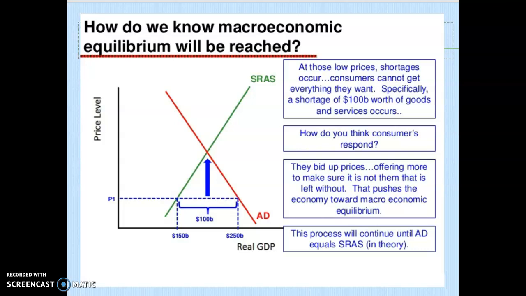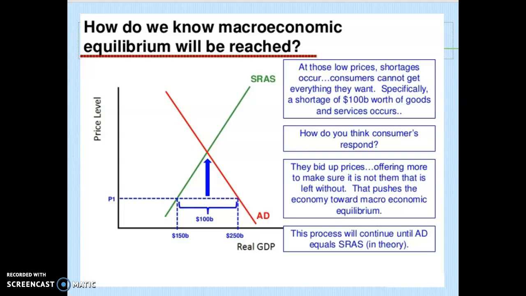If our price level was above equilibrium, we would have a surplus, and that would be when aggregate demand is less than aggregate supply. That would be a surplus. If we had a table with numbers, it would be just like it was in microeconomics. Equilibrium will be where aggregate demand equals aggregate supply at that price level. So that's how you know where equilibrium is.